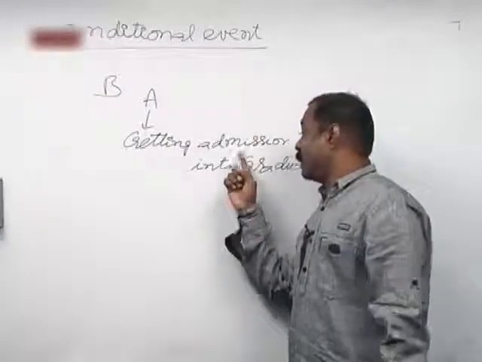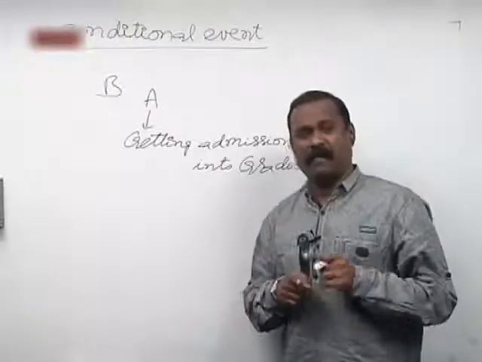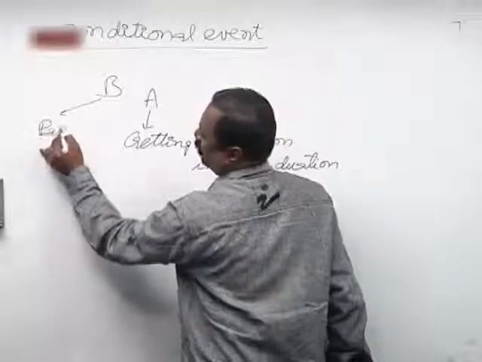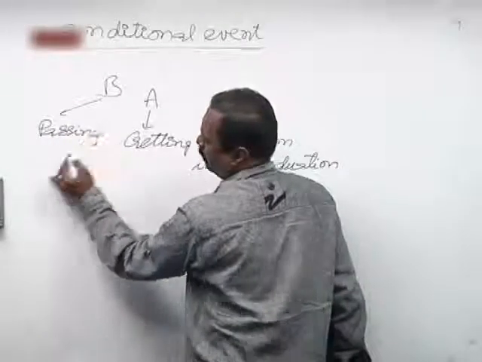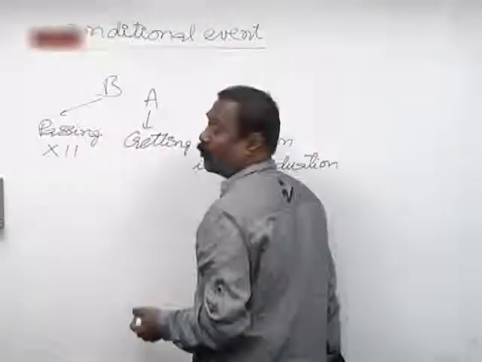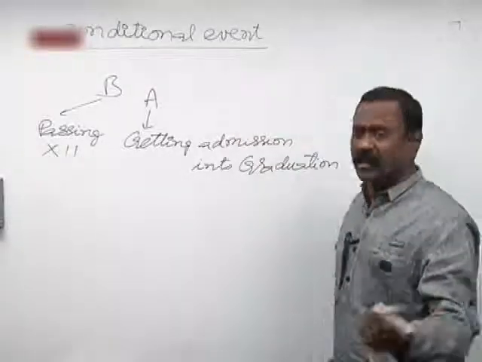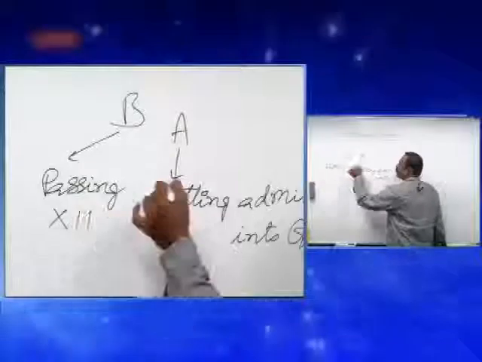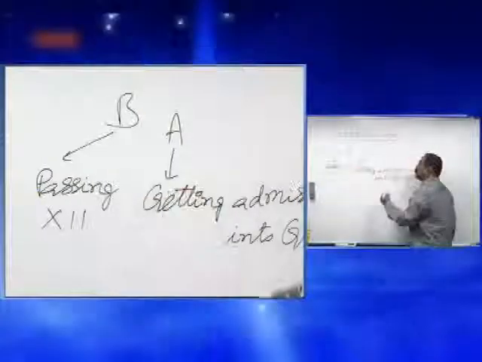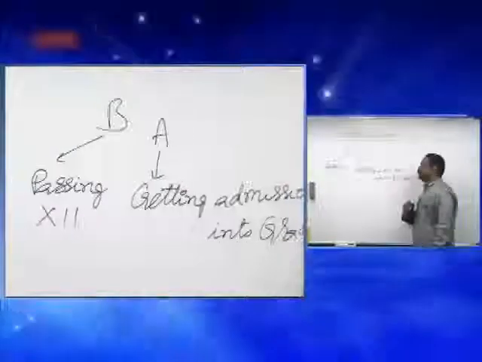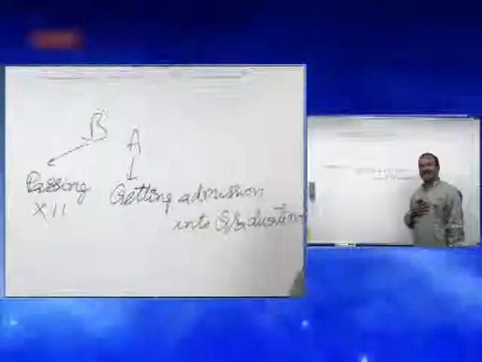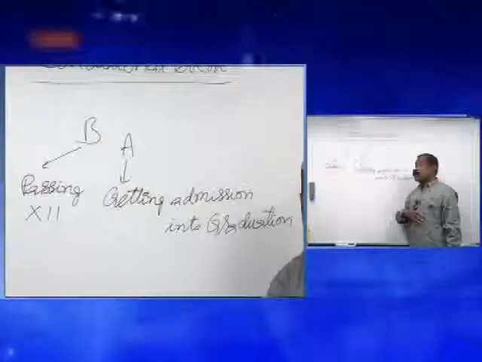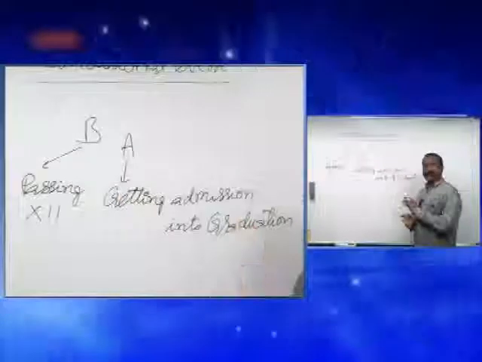To get admission into graduation, you must pass 12th class, or intermediate, whatever it is. So passing 12th will give you admission into graduation. These are the two events I have taken. B, passing 12th, and A, getting admission into graduation.